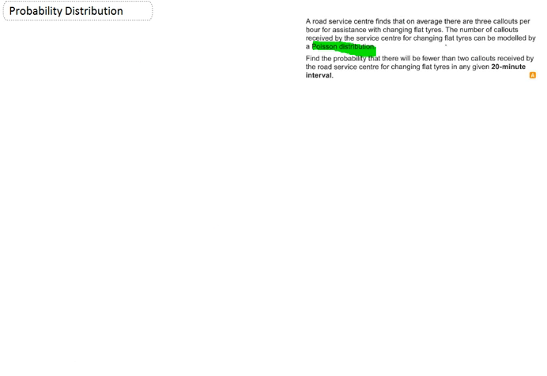So if I read through the question, road service on average there are 3 call-outs per hour, so they've given me the average amount and they give me a time interval, so that tells me that it's a Poisson distribution. Remember, the other conditions for a Poisson were that the events happen at random, and this is about call-outs for changing flat tyres, so that's random, that they are independent, no 2 call-outs are going to be dependent, that they are